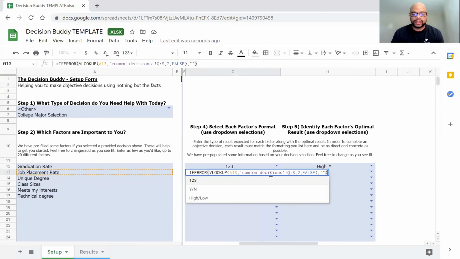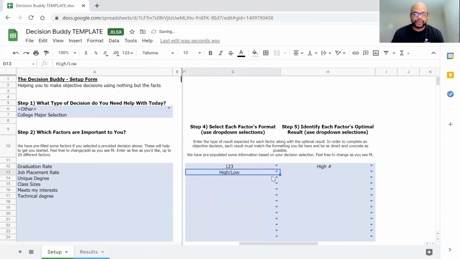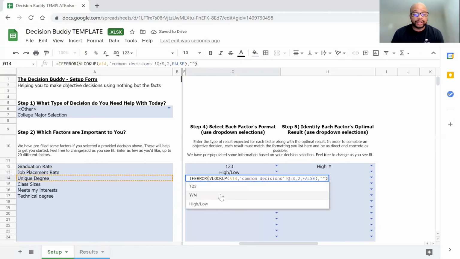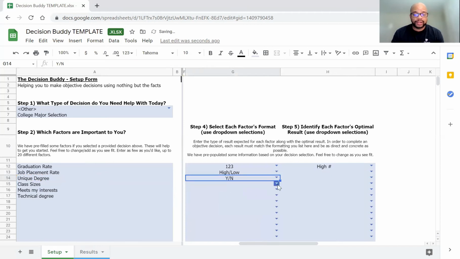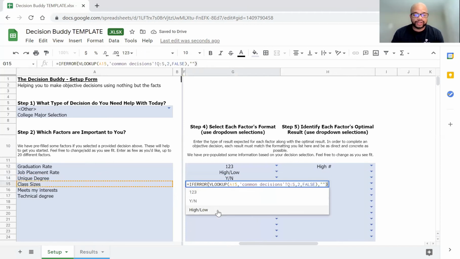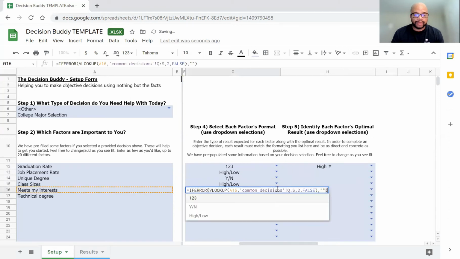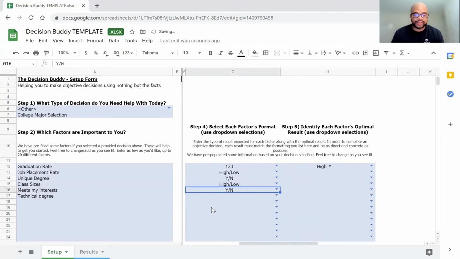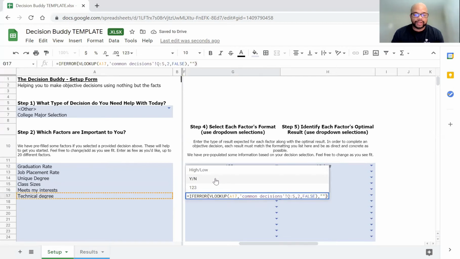Job placement rate, let's make this one high low. Unique degree, let's call this one yes no. Class size, let's call this one high low. Whether or not it meets my interests, let's call that one yes no. And then if it's a technical degree, let's call that one a yes no as well.